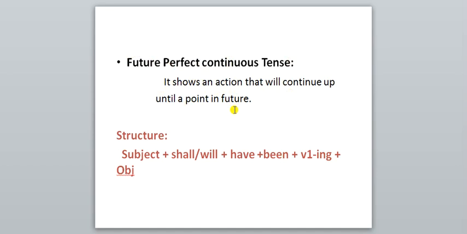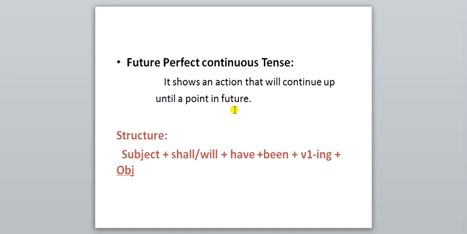Suppose you are reading a book. You might have started to read it in the past, means day before yesterday, or maybe in the last week, and still it is not completed, but the action of reading will continue, it will go on, and maybe in the next week it will be completed.